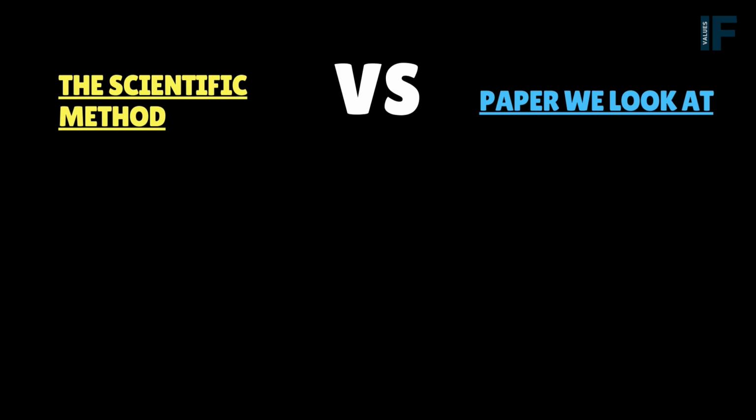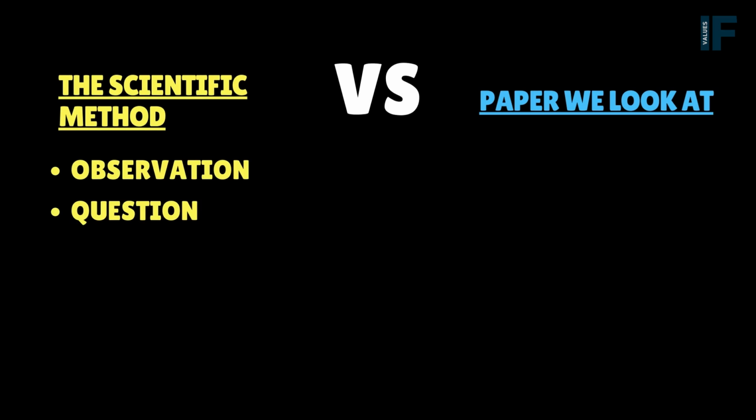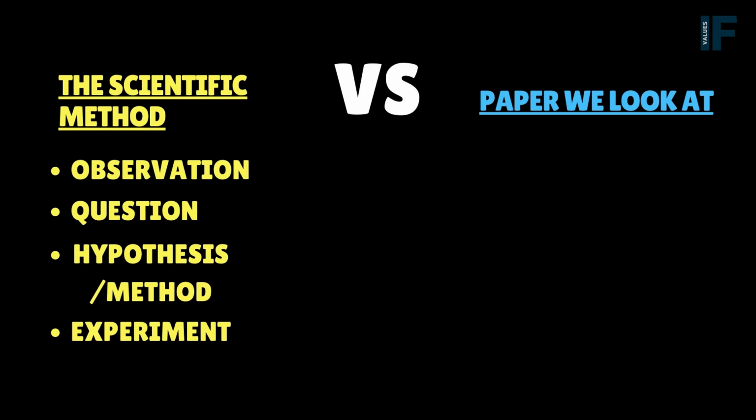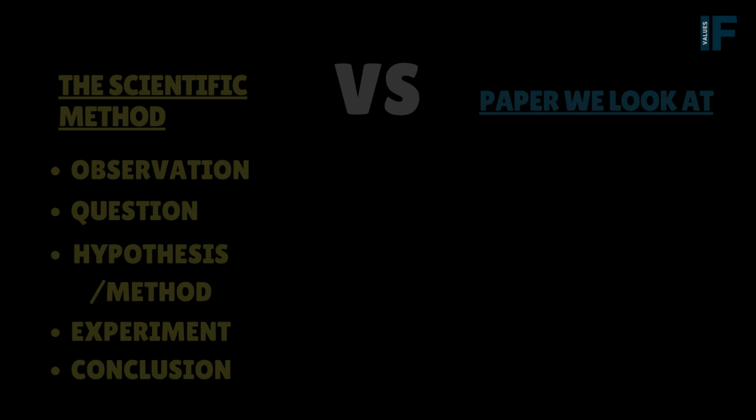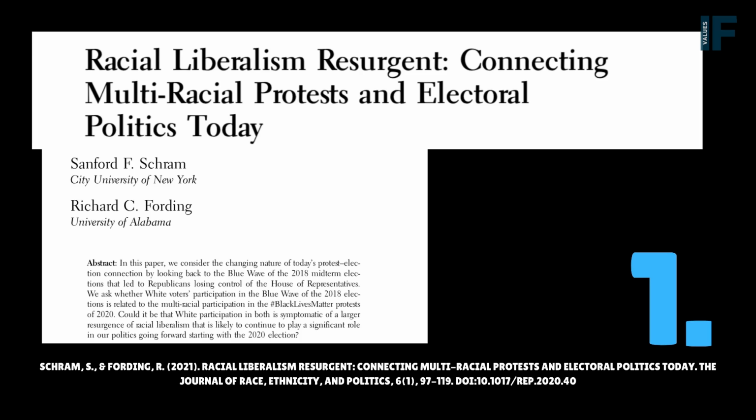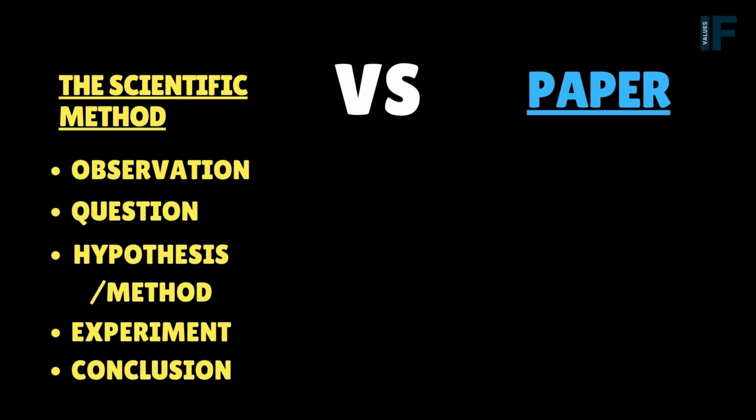The scientific method we will compare this humanities paper to will comprise observation, question, hypothesis and method, experiment, and conclusion. The first paper we will look at is called Racial Liberalism Resurgent: Connecting Multiracial Protests and Electoral Politics Today. This paper asks whether the participation of white people in both the 2018 midterm elections and the Black Lives Matter protests of 2020 were a result of the resurgence of racial liberalism, a movement motivated by legislating against racial discrimination.